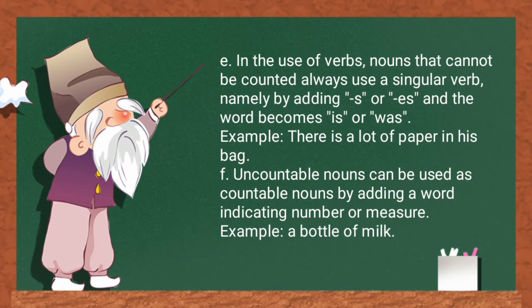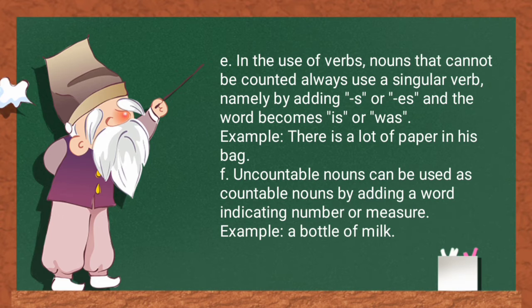E. In the use of verbs, nouns that cannot be counted always use a singular verb, namely by adding s or es, and the word becomes is or was. Example, there is a lot of paper in his bag.